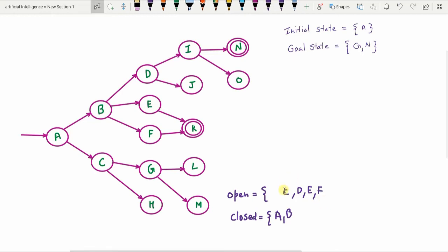Next, C happens to be the first element of the open list. So we examine whether C is a goal node. C is not a goal node. So then we add C to the closed list and remove it from the open list. And the children of C, that is G and H, are appended to the open list in any order.